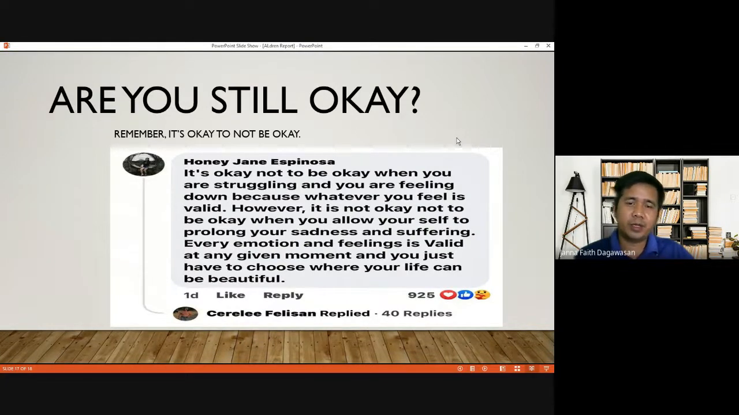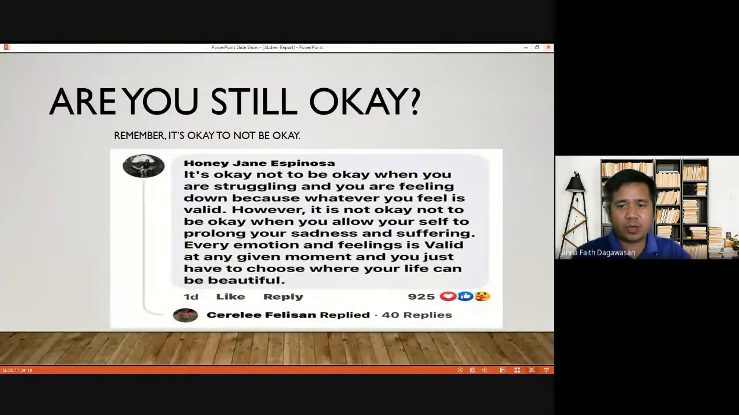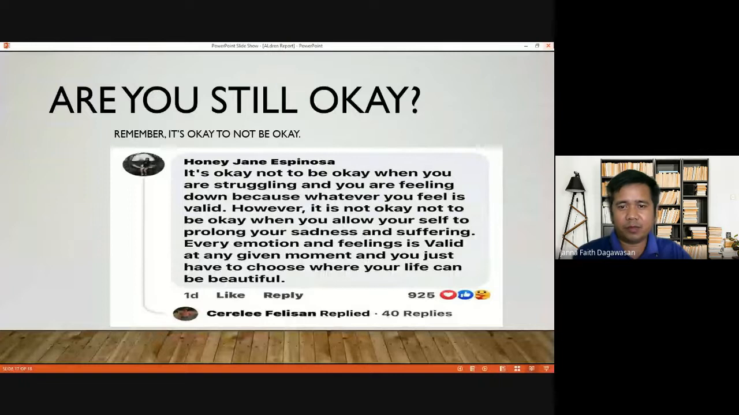Remember, it's okay to be not okay. It's famous from Boy Abunda, right? It's okay not to be okay when you're struggling and feeling down, because whatever you feel is valid. However, it is not okay not to be okay when you allow yourself to prolong your sadness and suffering. Every emotion and feeling is valid at any given moment. And you just have to choose where your life can be beautiful.